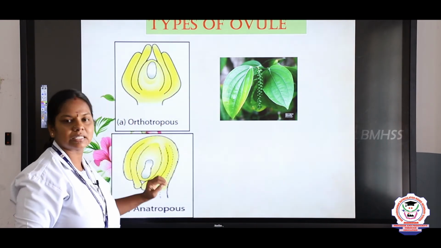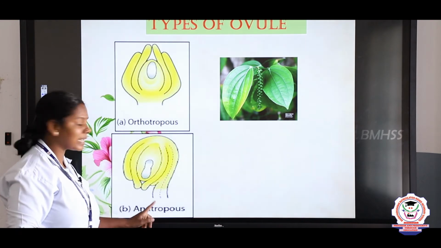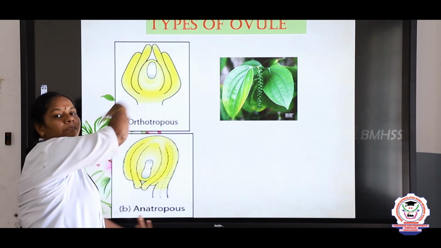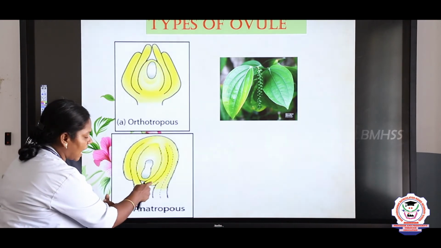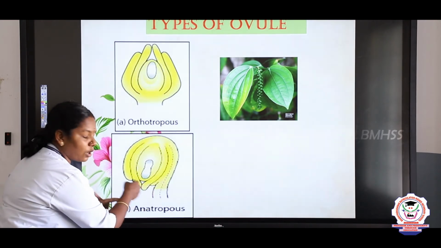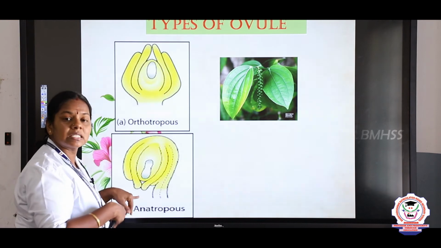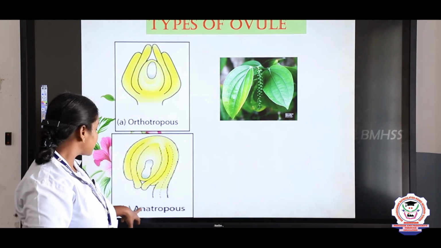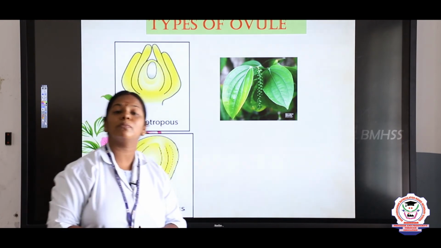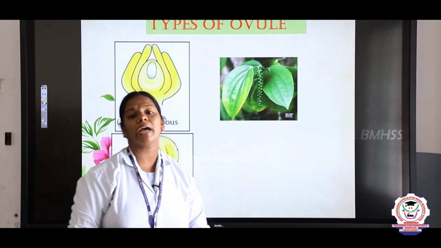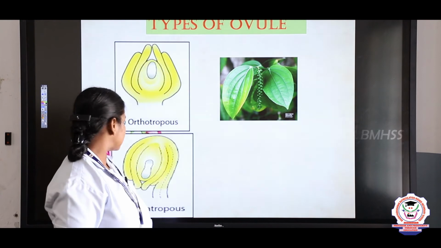Okay, and next type we are going to study about the anatrophous. If the ovule is inverted, that is, the micropyle, hilum and funicle are close to each other, we say this type of ovule as anatrophous. The example of anatrophous is most of the monocots and dicots. Majority of the angiosperms possess this type of ovule.